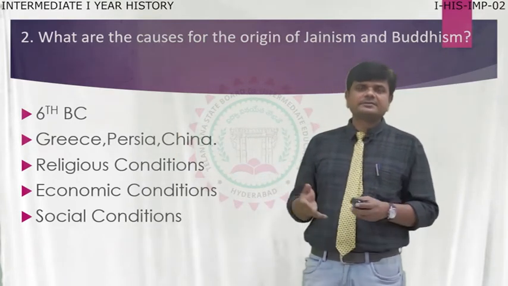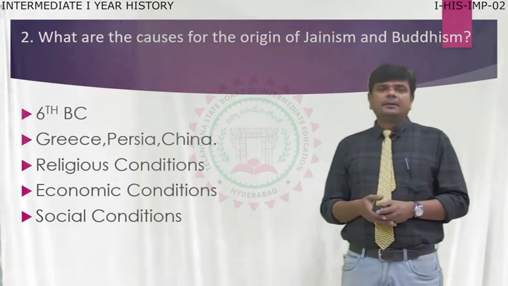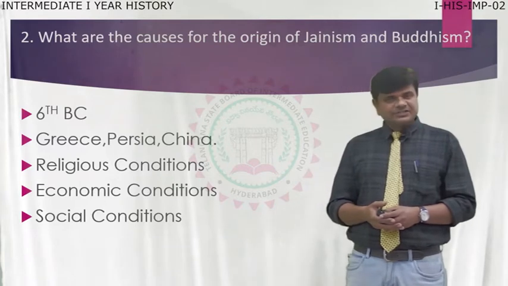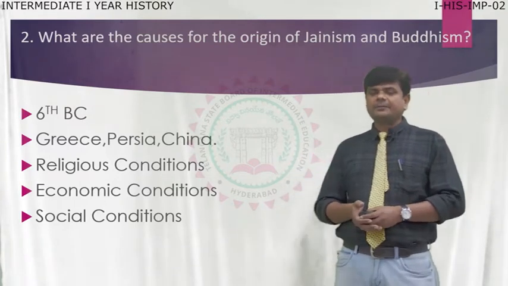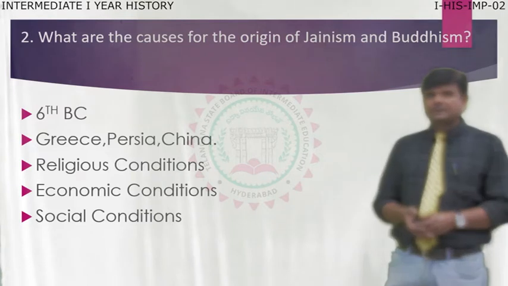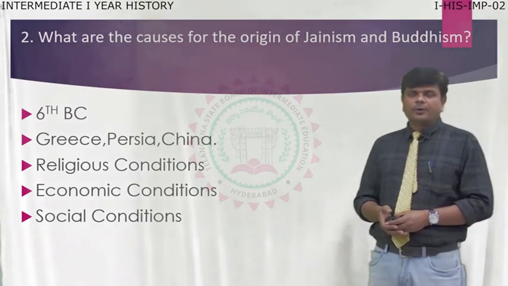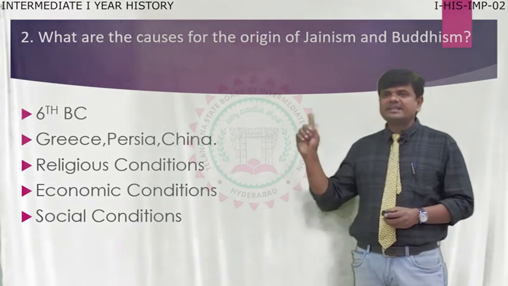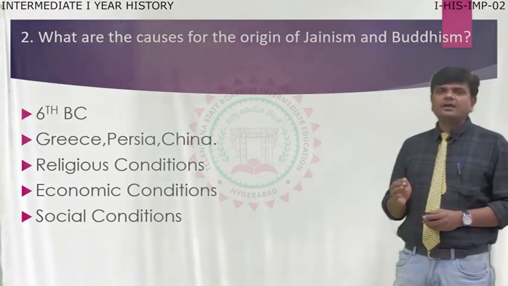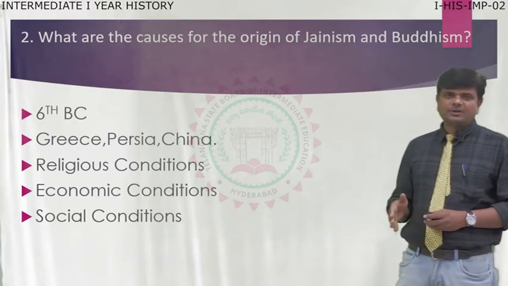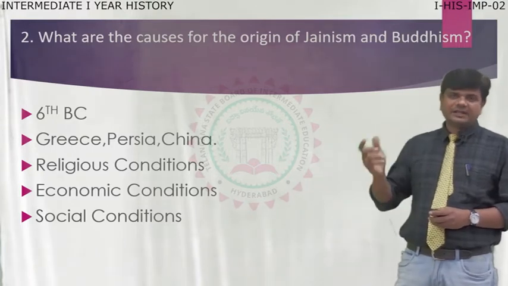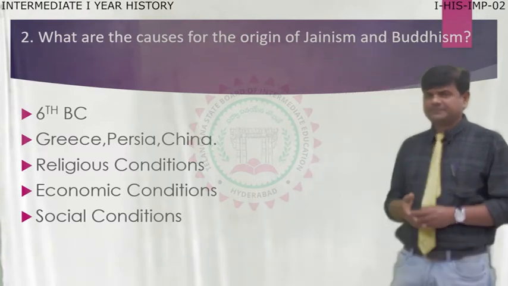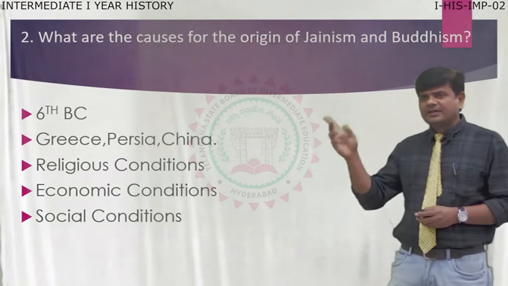So, sometimes they can give Gautama Buddha's life and his teachings. This time, in this model paper, the question provided here is, what are the causes for the origin of Jainism and Buddhism? So, what causes led to establishing a new religion or many religions here? Two important religions, one is Jainism, another one is Buddhism.